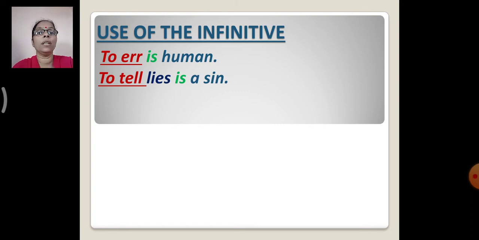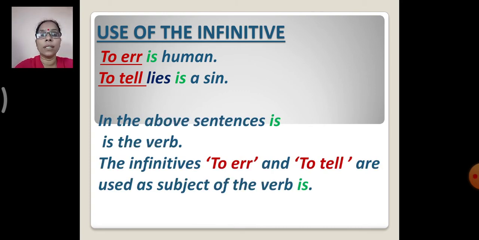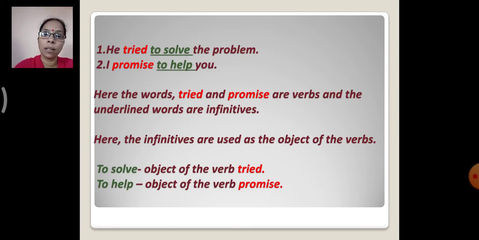Further we'll see, in the above sentences, is the verb. Yes, it is a helping verb. And the infinitives to err and to tell are used as subject of the verb is. So here you can see the infinitive is used as a subject. To err, to tell. It is used as the subject of the verb is. So that means infinitives can also be used as subject. So the first use of infinitive is that it can be used as a subject.